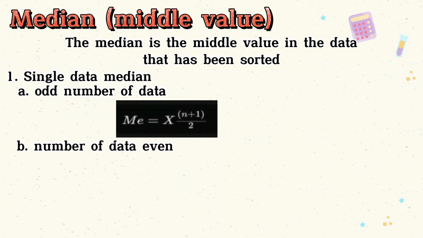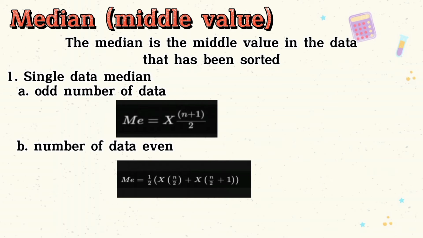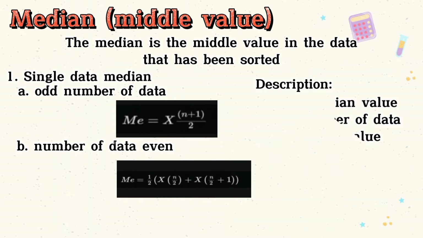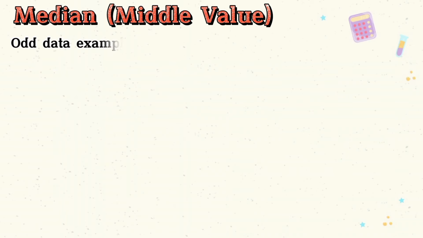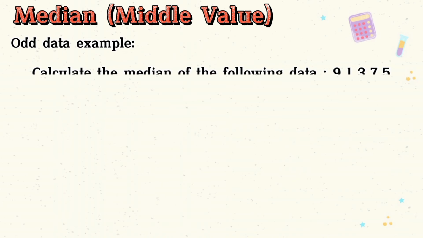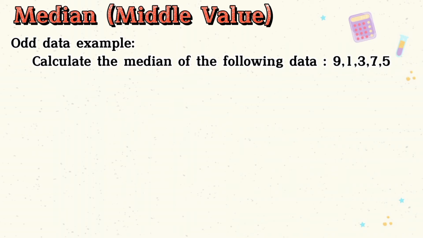For an even number of data, the formula is median equals half, open bracket, x of n over 2, plus x of (n over 2 plus 1), close bracket. Description: Me is the median value, n is the number of data, and x is the data value. Example: calculate the median of the following data: 9, 1, 3, 7, and 5.